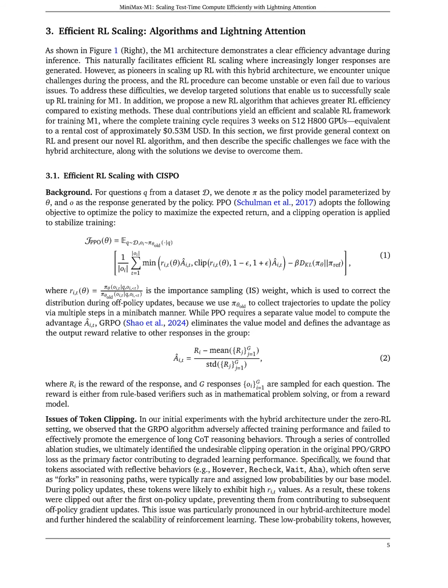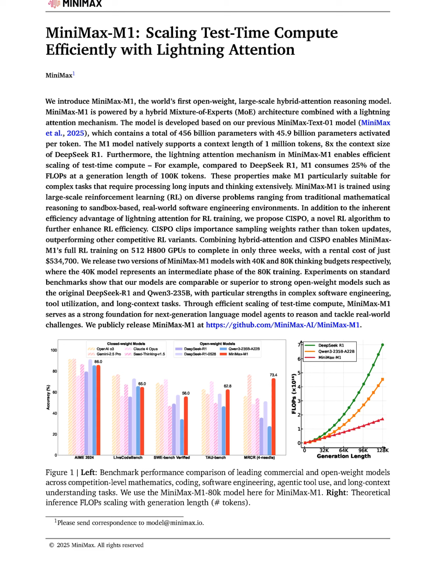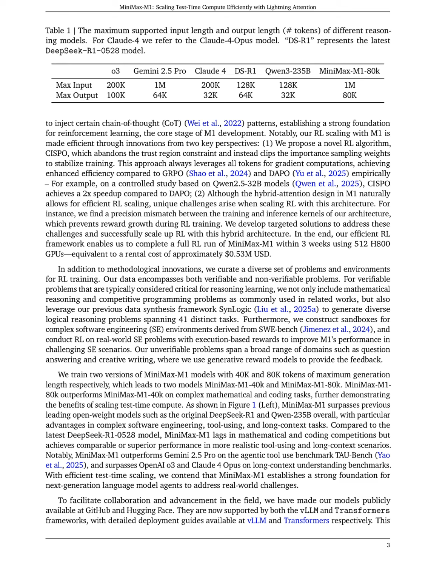As it generates responses, MiniMax-M1 employs the CISPO reinforcement learning algorithm, which stabilizes training by clipping important sampling weights, ensuring that all tokens contribute to the reasoning process. This allows the model to maintain coherence and depth in its reasoning, even as it generates lengthy outputs. For example, if the model encounters a reflective token like "Aha," it retains this token in its updates, which is crucial for stabilizing the reasoning path. Ultimately, MiniMax-M1's architecture and training methodologies enable it to produce a well-reasoned solution to the equation, demonstrating its advanced capabilities in handling complex reasoning tasks.